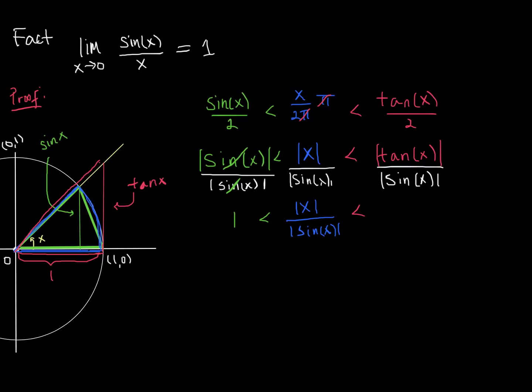Now there's a little bit of manipulation that we can do here. Tangent of x is sine over cosine, so I'll rewrite this as the absolute value of sine of x over the absolute value of cosine of x, and we're dividing by the sine of x.